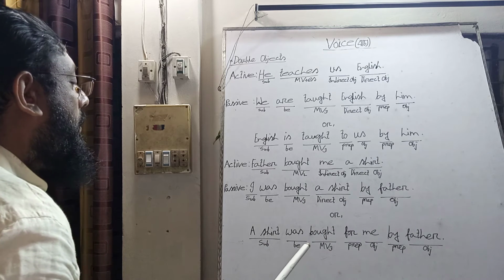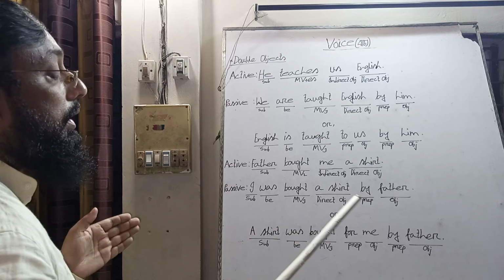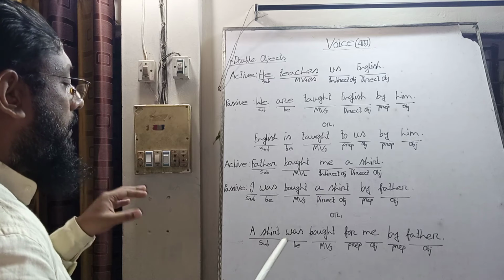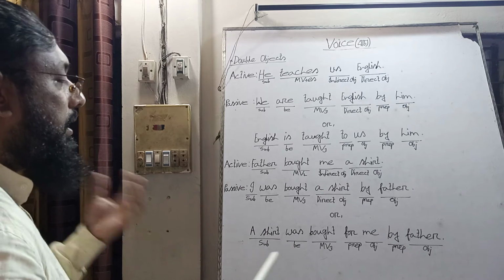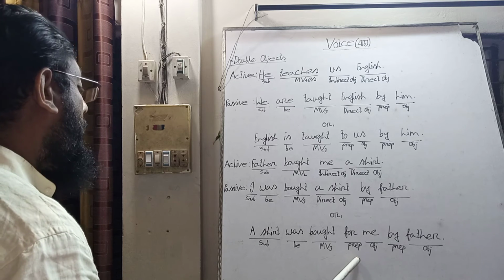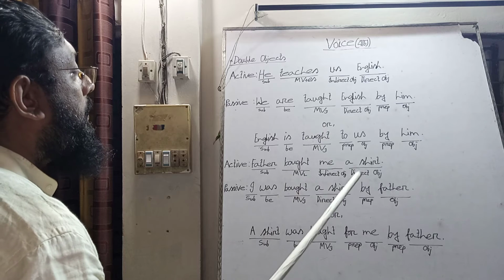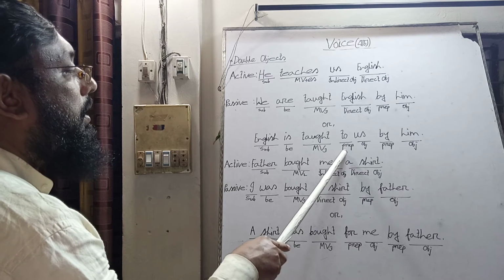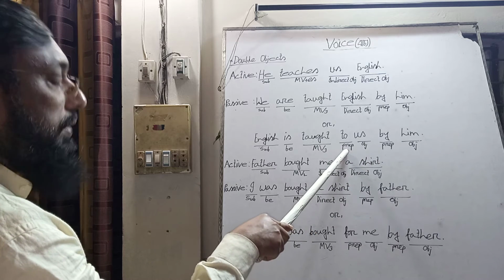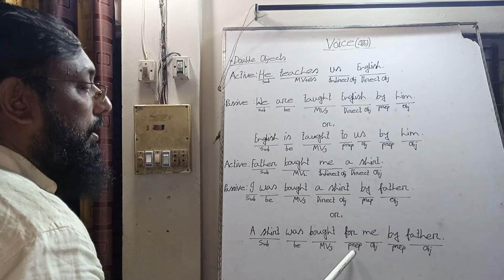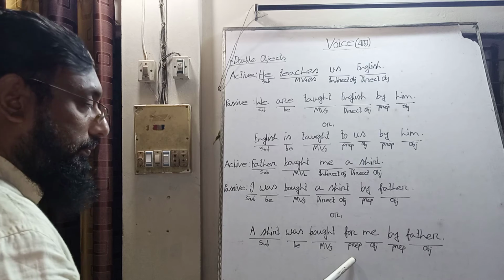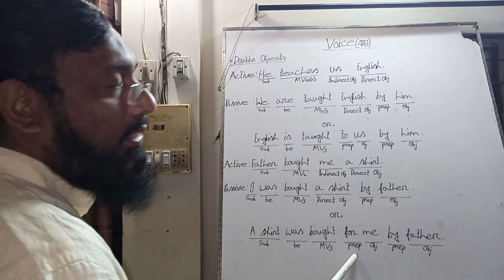And when we make the direct object into a subject of passive voice, then there come some exceptions. We must remember: for a recipient, we use the preposition "to" before the indirect object in passive voice, but for a beneficiary, we take the preposition "for" before the indirect object in the passive voice.